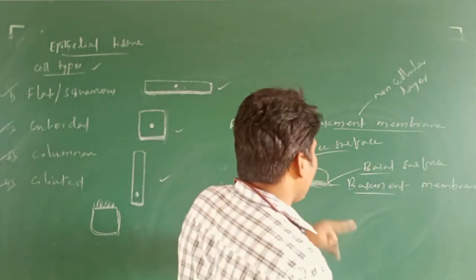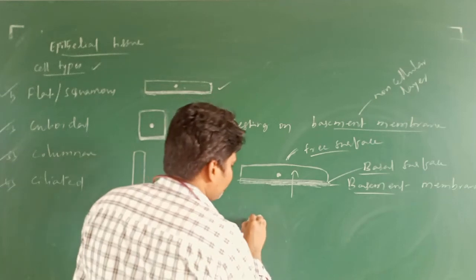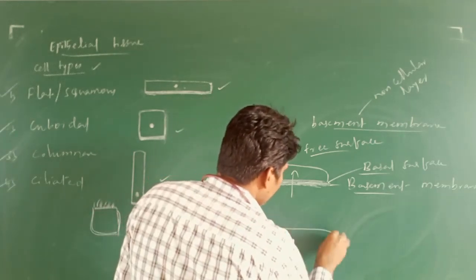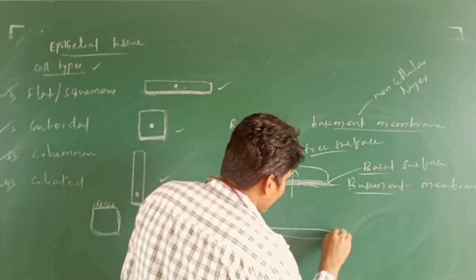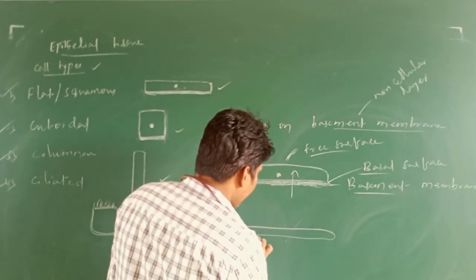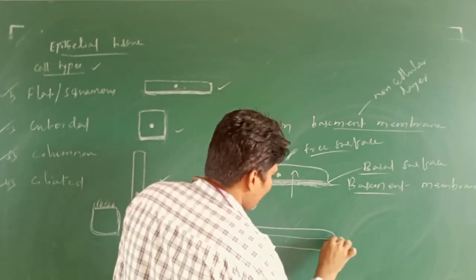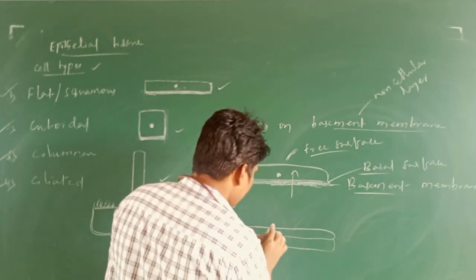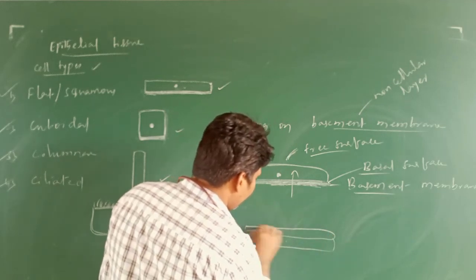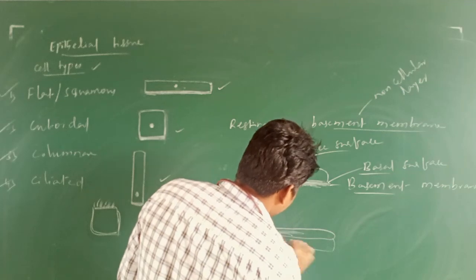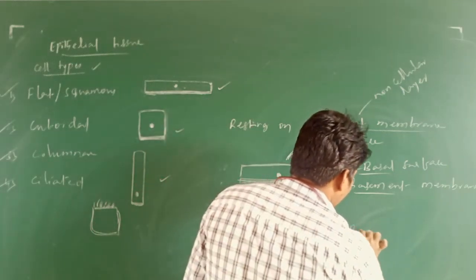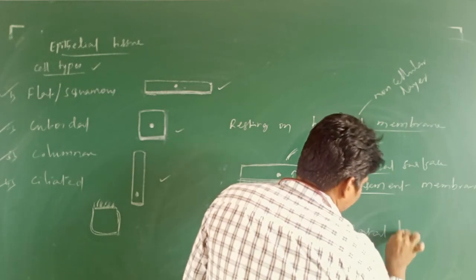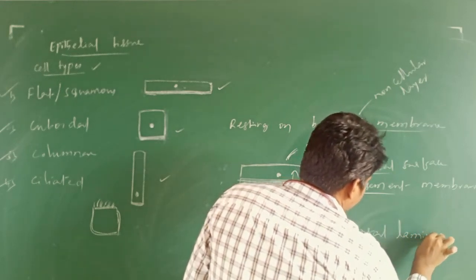Now, this basement membrane again is differentiated into two layers. The first one is the basal lamina.